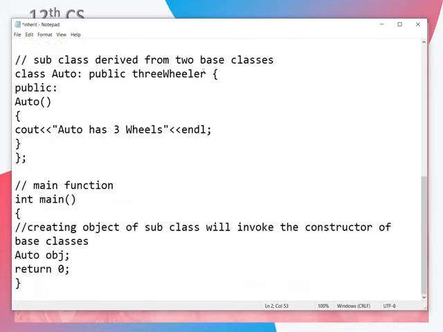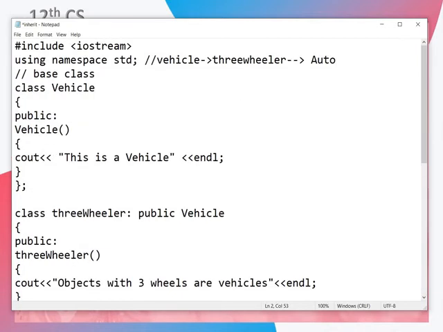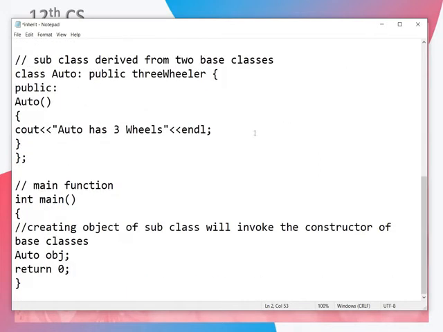Okay. Then in the main, only one object. That means the derived class has the object. As there is a link, we can create an object for the last derived class and inherit all the properties of the parent and grandparent. That is the rule.